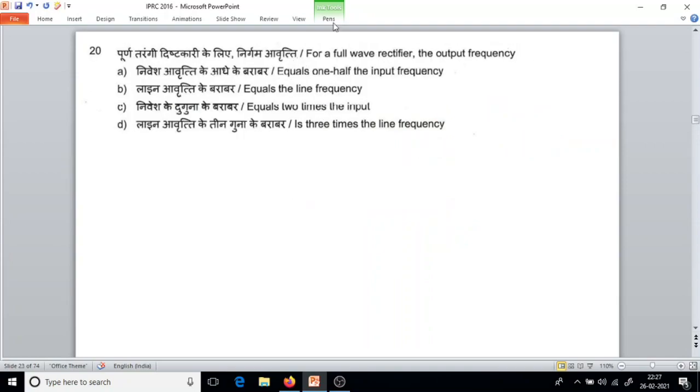This is the last question of the first part. For a full wave rectifier, the output frequency is 2 times the input frequency. The answer is 2 times the input frequency. For a half wave rectifier, what is it? It equals the line frequency. For a half wave rectifier, the output frequency is the same as the input frequency.